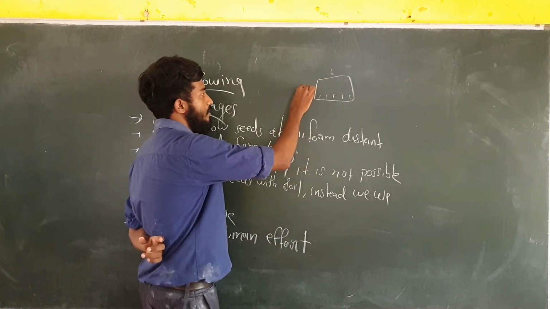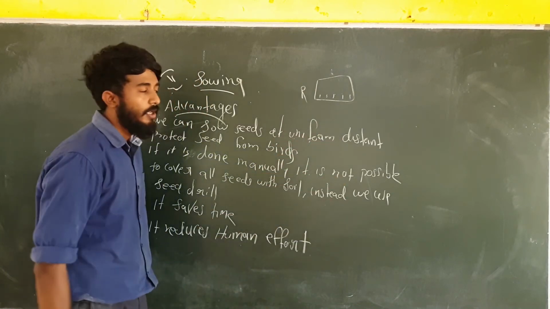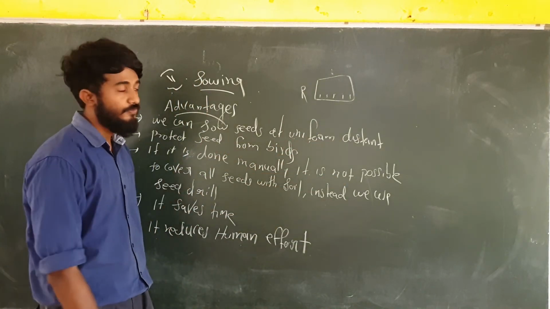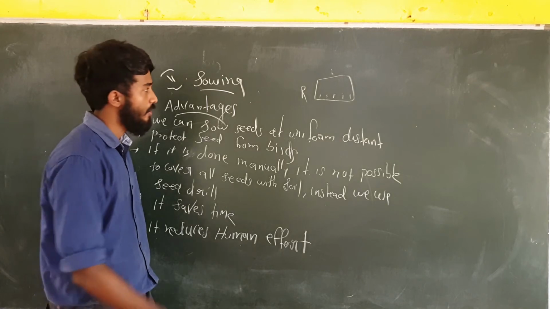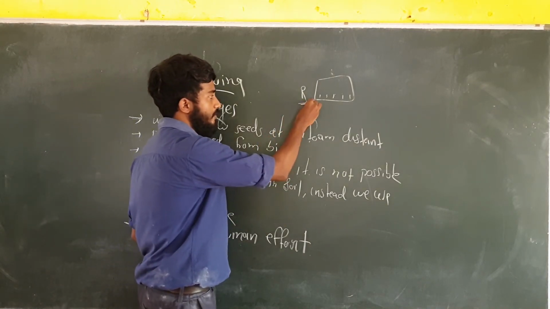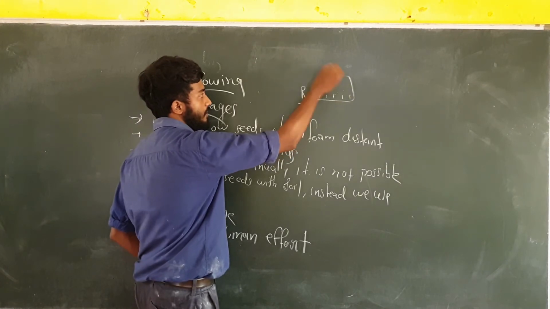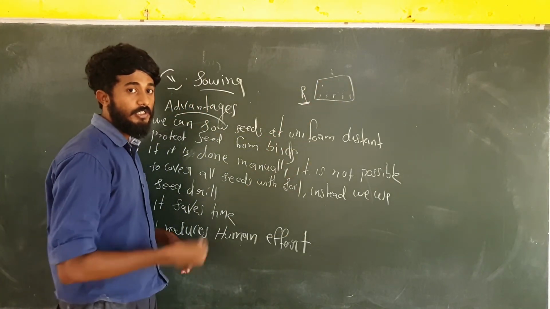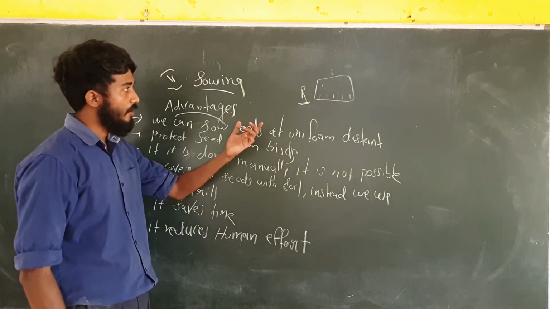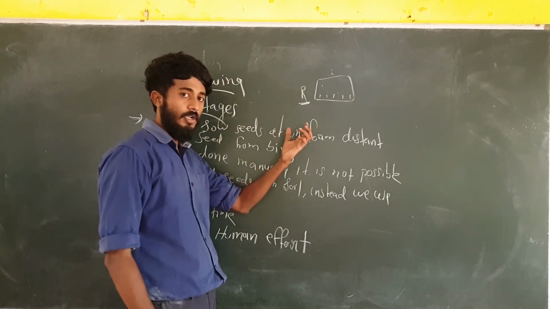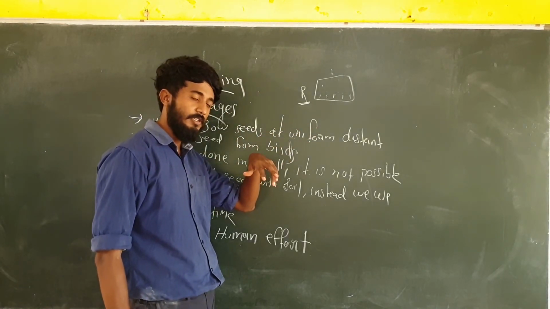Somebody is standing in a field and scattering seeds, so the seeds will fall here and there, and some of the seeds will be on the top of the soil, and some of them will go inside the soil.